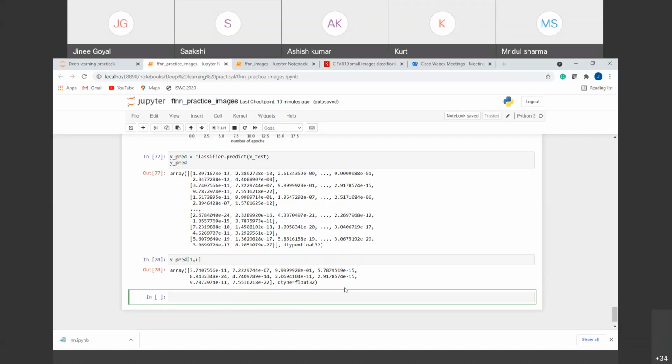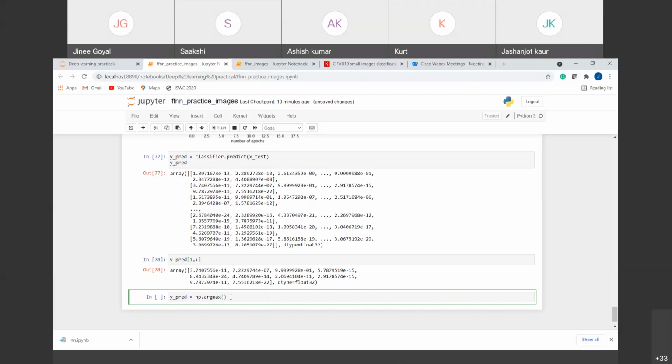So if you see, where is the highest probability? Wait, let me add one more thing here. We have these probabilities, so how do we get one class out of it? For that, I am going to take the maximum probability, as I told you, that we want the answer having the maximum probability.